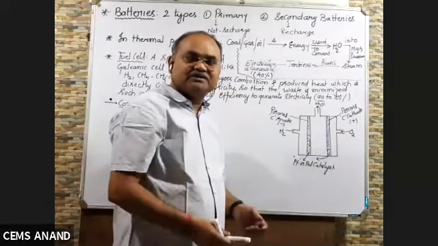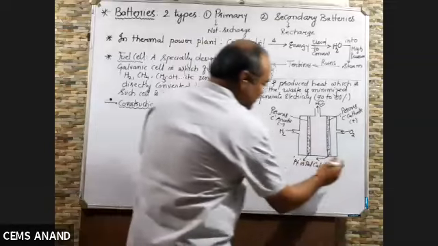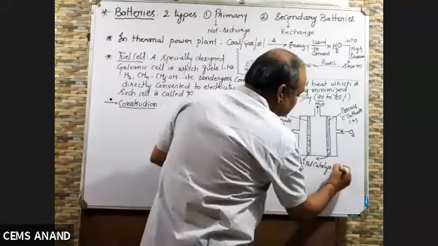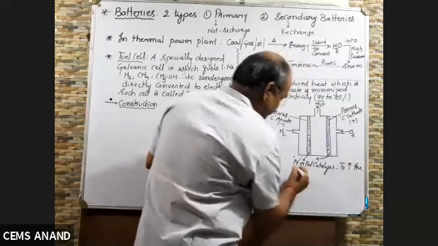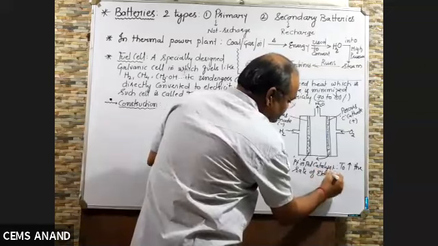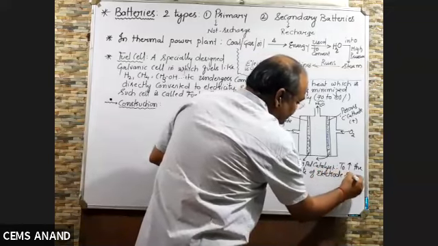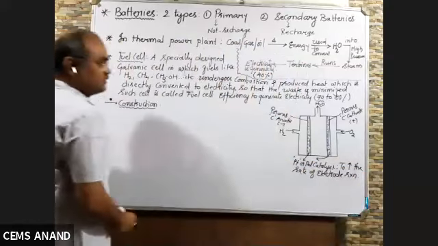Now you know the function of a catalyst. It increases the rate of reaction. So platinum or palladium catalyst is used to increase the rate of electrode reaction. So this can also be asked as a short question in MCQ, right?